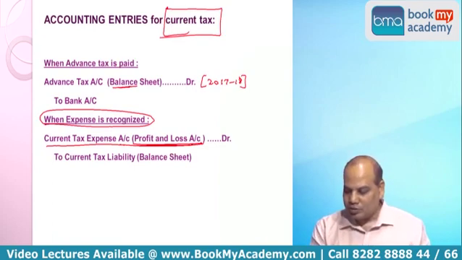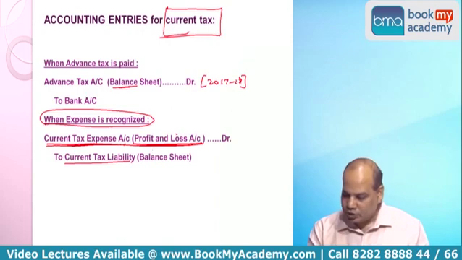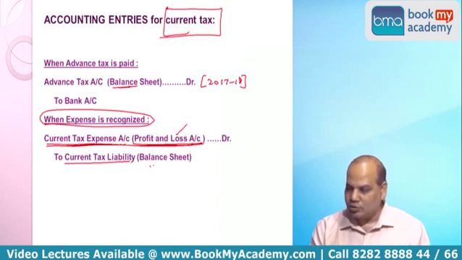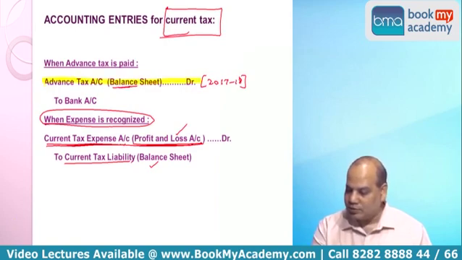Same entry, but instead of directly writing P&L account, we should first debit current tax expense or any such name to provision for taxation or to current tax liability. This will hit the P&L account, this will go to balance sheet. So which means in balance sheet 2 figures will appear. Advance tax will appear as an asset and provision for taxation will appear as a liability.